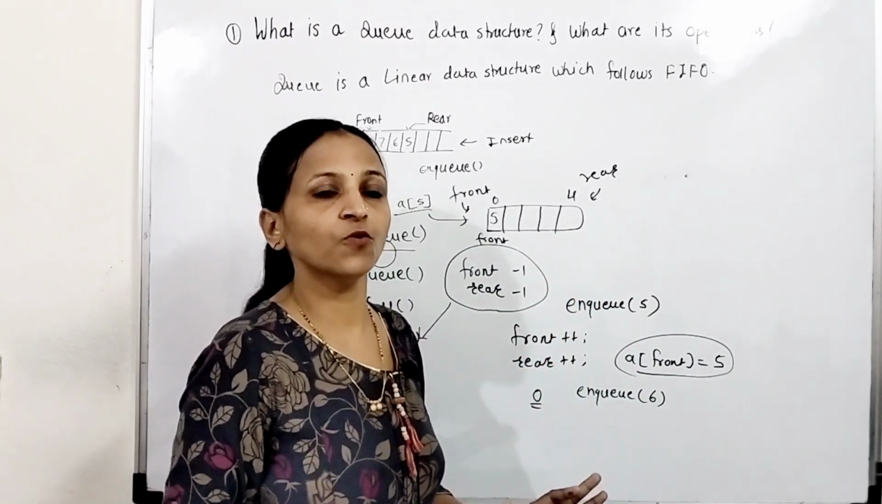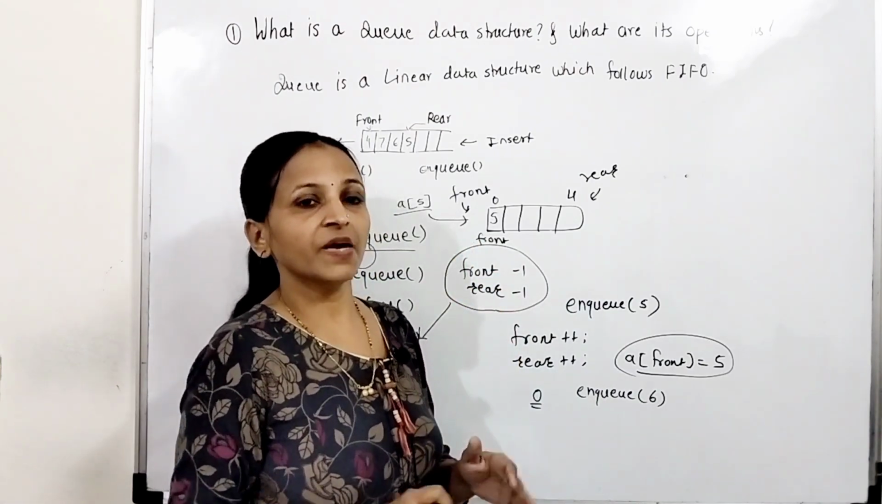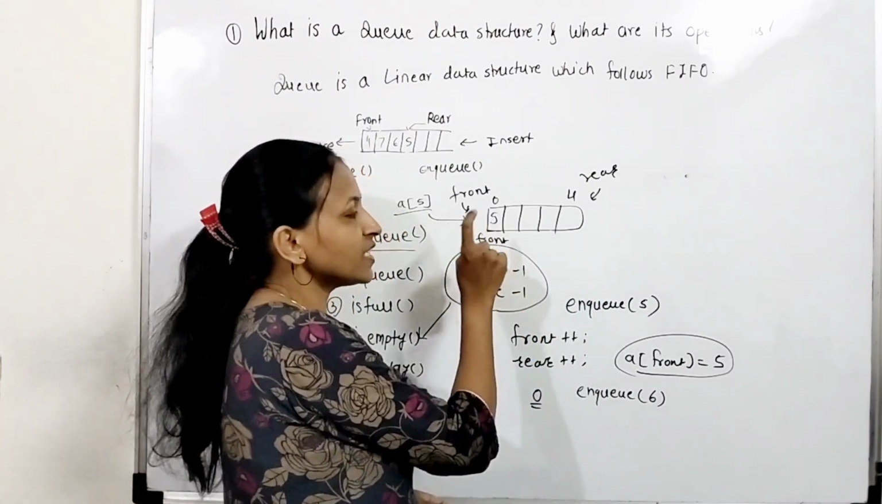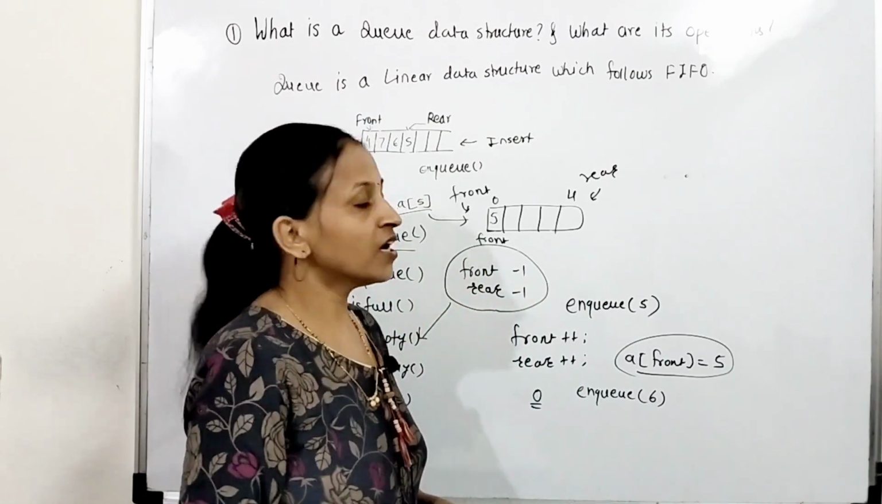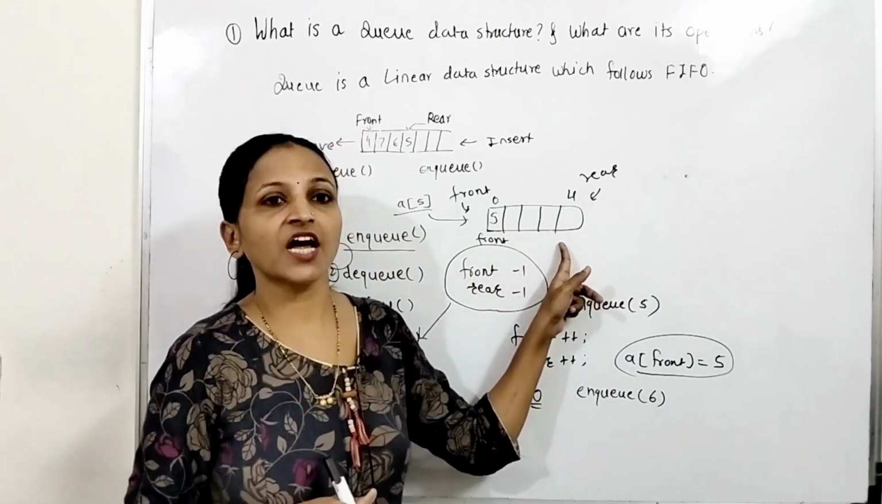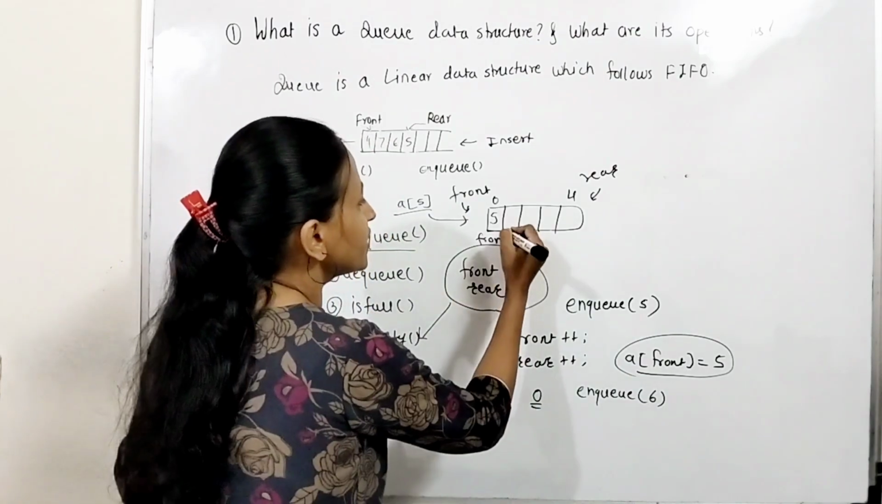At the beginning only, you have to increment front and rear both. But where there is an element present at the front position, meaning at the 0th index, then don't change the front. Whenever you want to do the enqueue operation, always increment only rear. Getting? Means we will do rear plus plus.